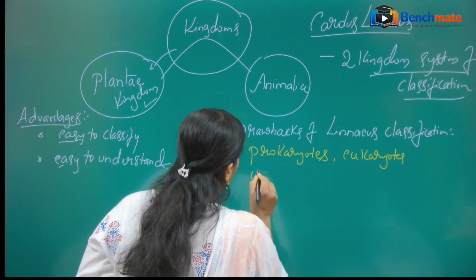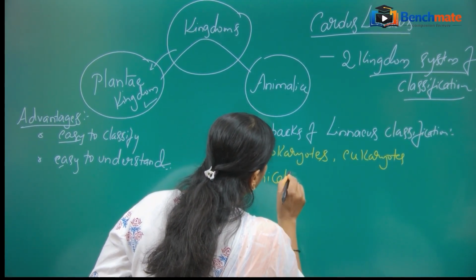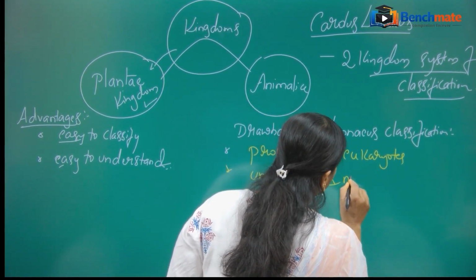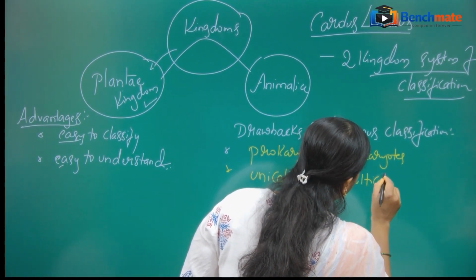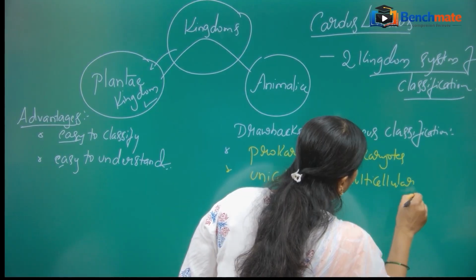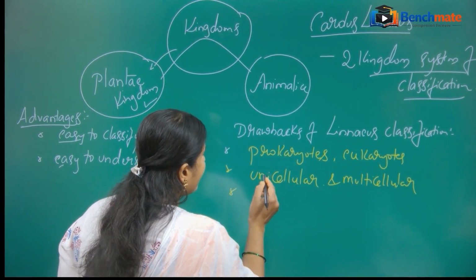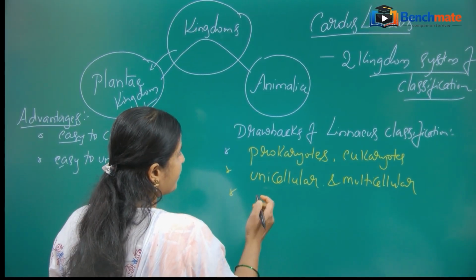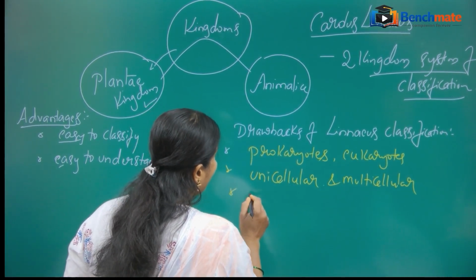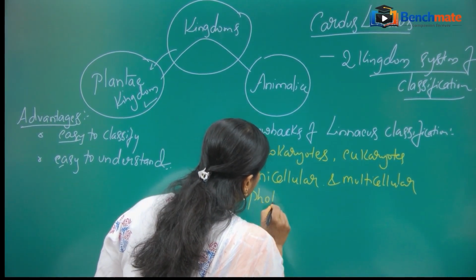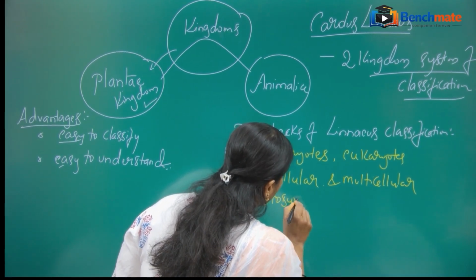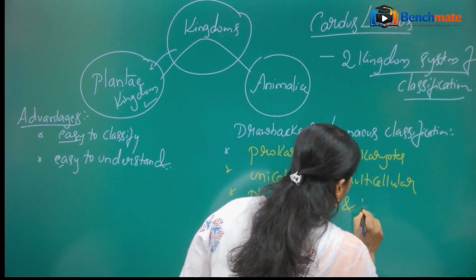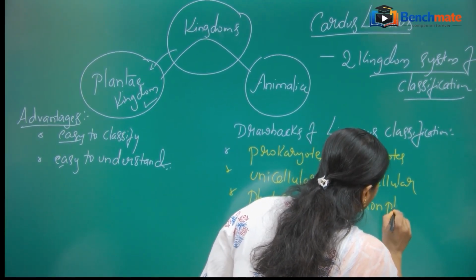So then he has included unicellular and multicellular in the same group. Is it right? And he also did not distinguish the characteristics of the photosynthetic and non-photosynthetic.